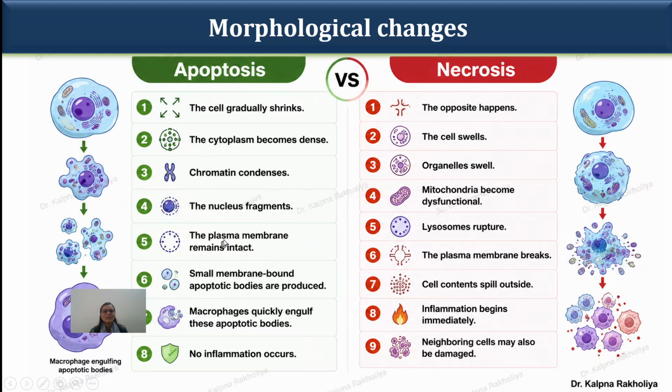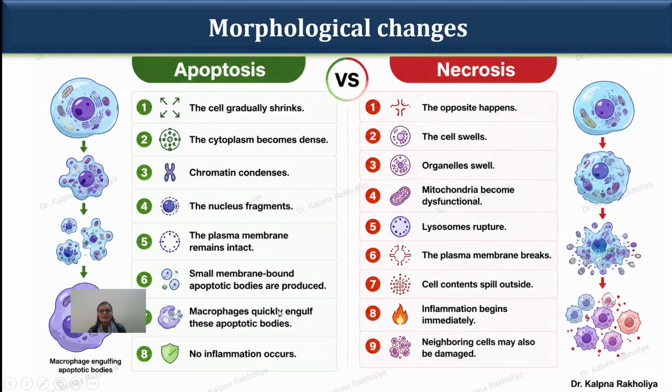In apoptosis, the cell gradually shrinks, the cytoplasm becomes dense, the chromatin becomes dense, and nuclear fragmentation occurs. As we discussed, fragmentation occurs between specific base pairs and is precisely fragmented. The plasma membrane remains intact, and small membrane-bound apoptotic bodies are formed.